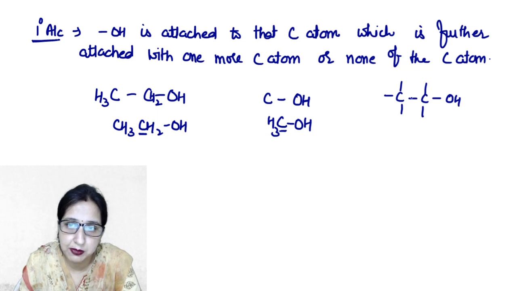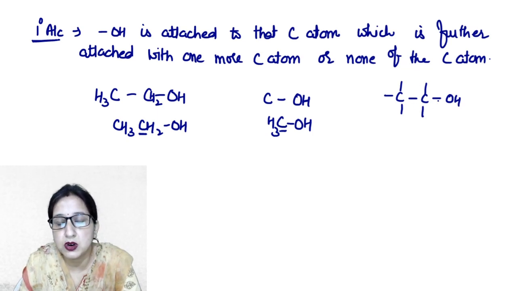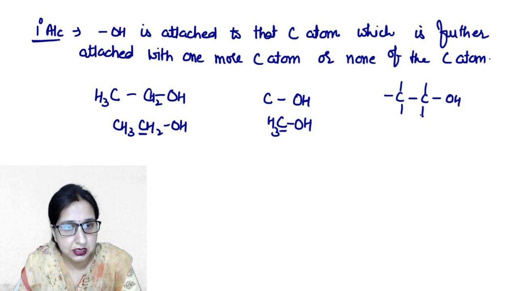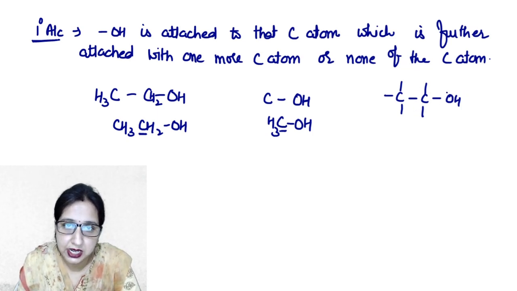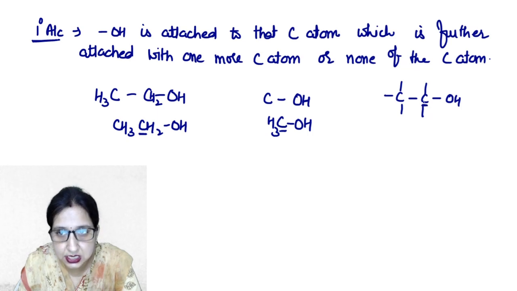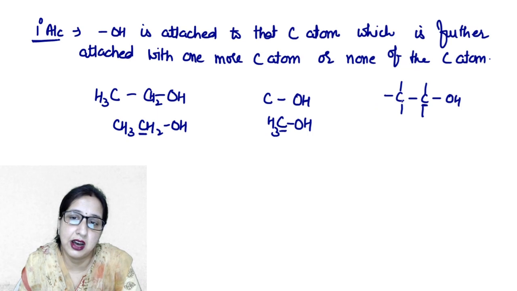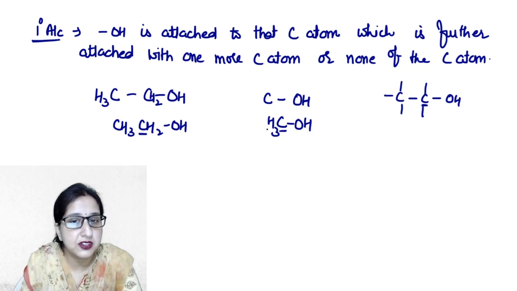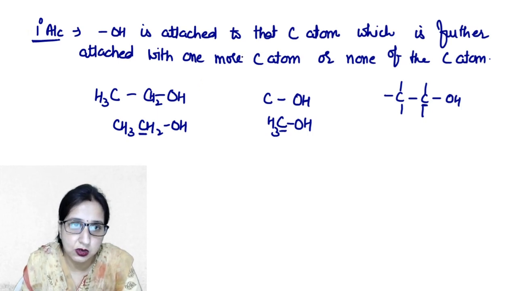This carbon is sp3 hybridized because all its bonds are sigma bonds. There is no pi bond. This hydroxyl group is attached to this carbon, which is further attached with only one carbon atom or none. Such alcohols are known as 1 degree alcohols.